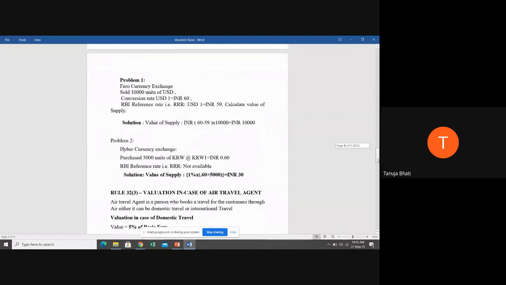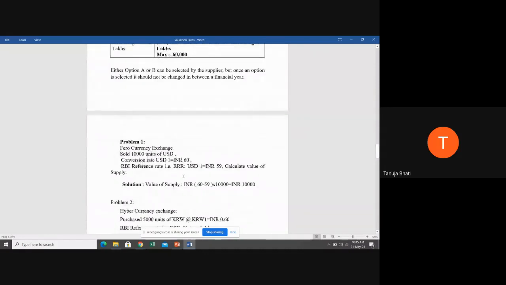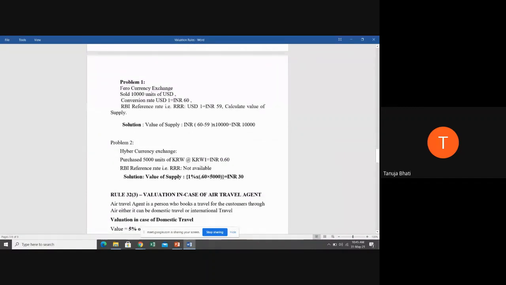Okay. Let us see one problem on this purchase or sale of foreign currencies. There is Faro currency exchange. Okay, the unit's name is Faro currency exchange. They sold 10,000 units of USD. The conversion rate of USD 1 is INR 60.